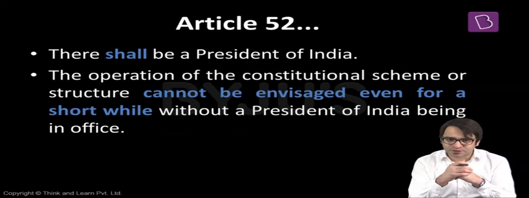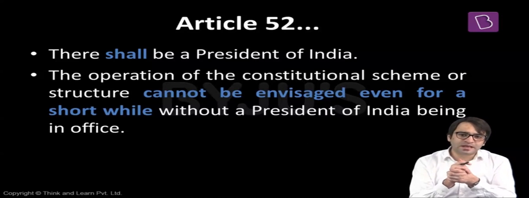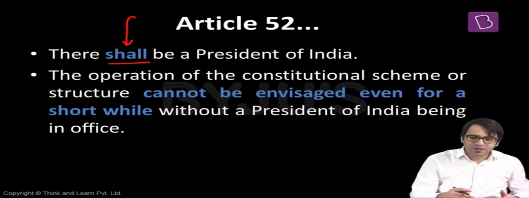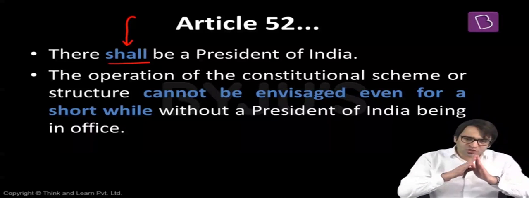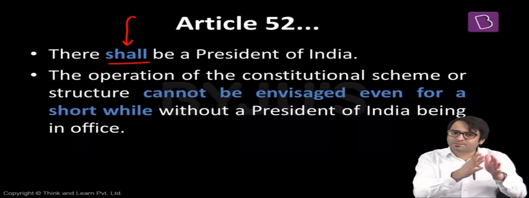But first up, Article 52 of the Indian Constitution. And this is the shortest article under the Constitution of India. This article states there shall be a President of India. Now this word shall is very important. What is the meaning of this word? There shall be a President of India. That means under no circumstances can the office of the President remain vacant. There has to be someone occupying the position of the President of India.